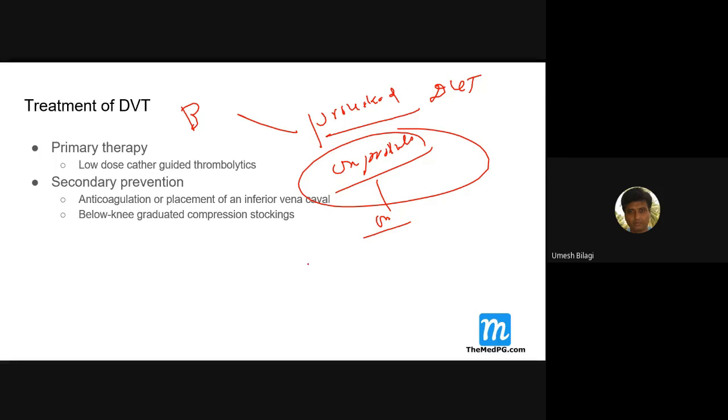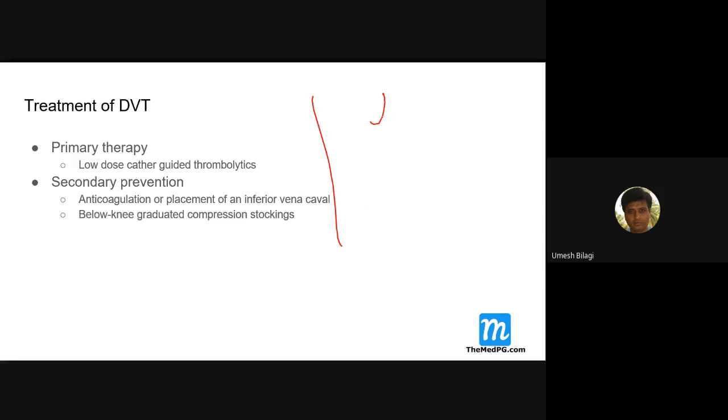One more thing, long jet travel. If anybody has traveled to the US from here, you will have to sit on the flight for 18 hours, sitting idle there. It can cause DVT. This becomes actually unprovoked. They may give a case like a patient who moved from here to the US and developed a DVT and pulmonary embolism. Then how long do you want to give prophylaxis for DVT? Because provoked and unprovoked, there's a difference in treating DVT.